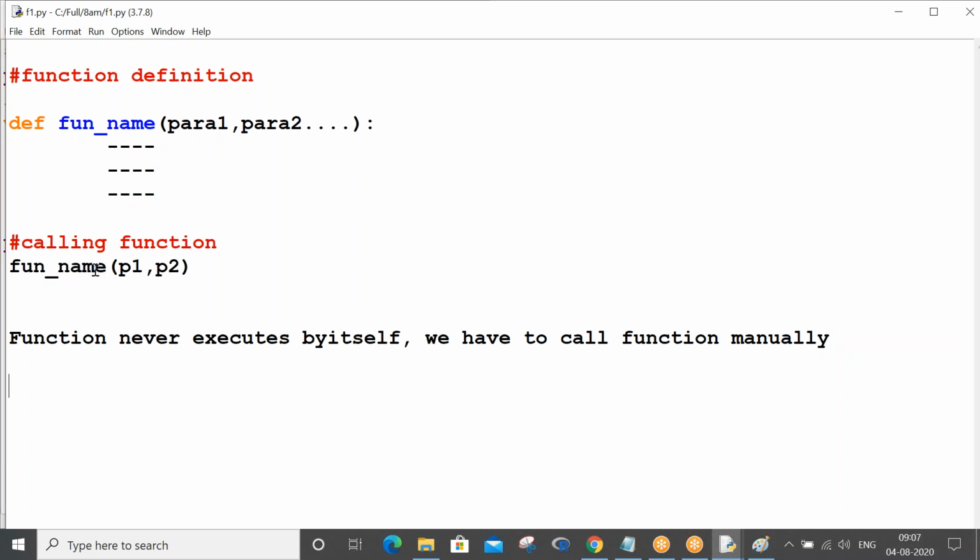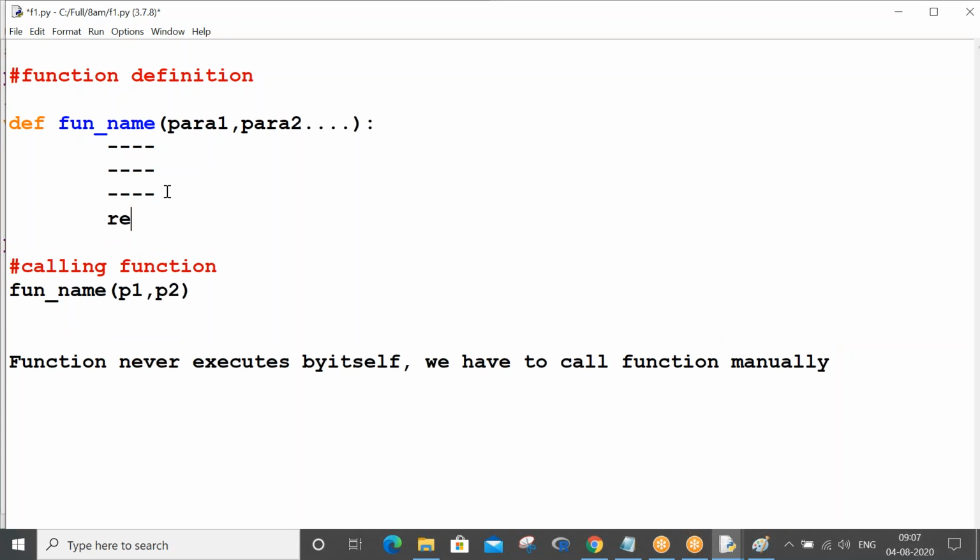So this is the function definition and function calling. It can contain parameters. It can also contain a return statement. With return, without return, all those things I will show. The return expression you can write here, but this is optional. Please write down this line. Without that also we can do it.